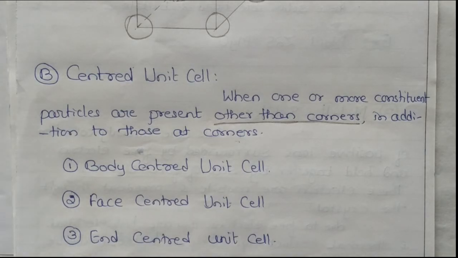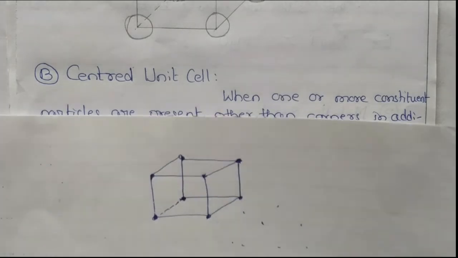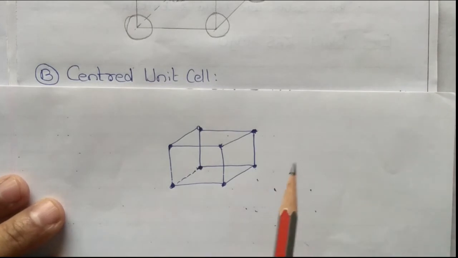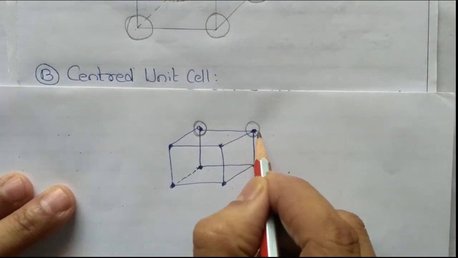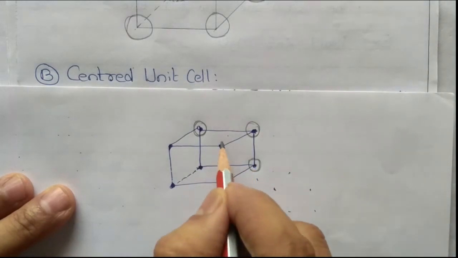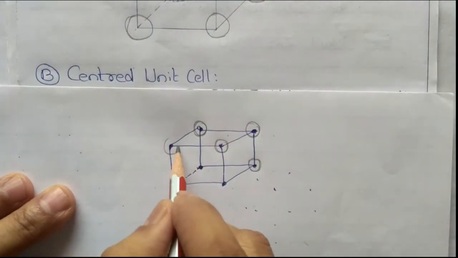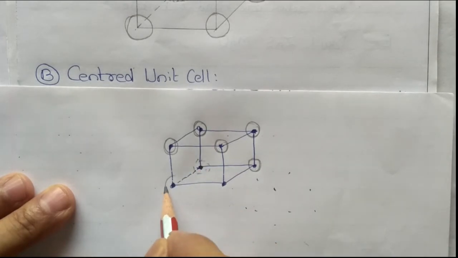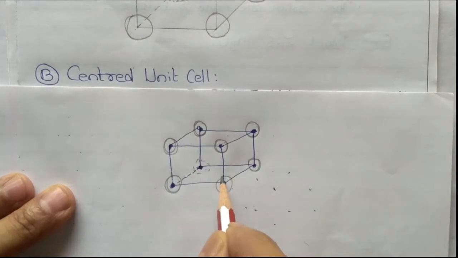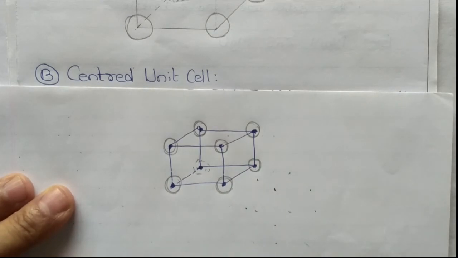Okay, so I'll draw the diagram here. Body centered unit cell means, so here it is a primitive unit cell. Here one atom, here another at the corners. You have to imagine, I told you these are three-dimensional pictures, you have to imagine. So this is a primitive unit cell.